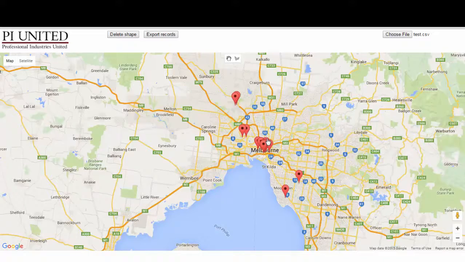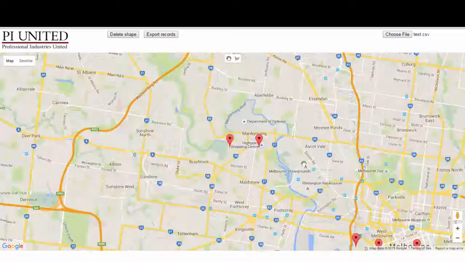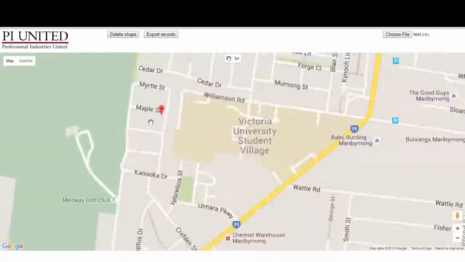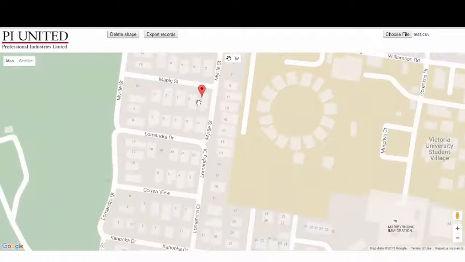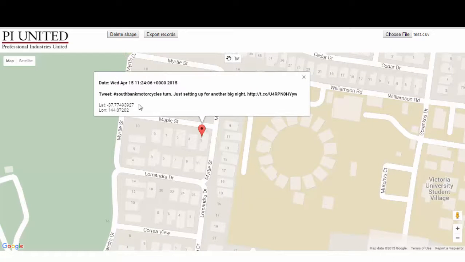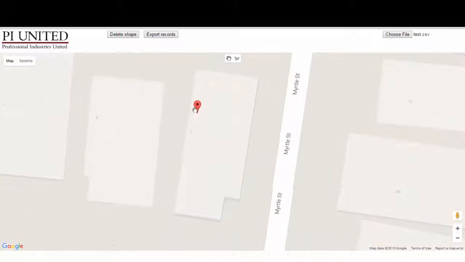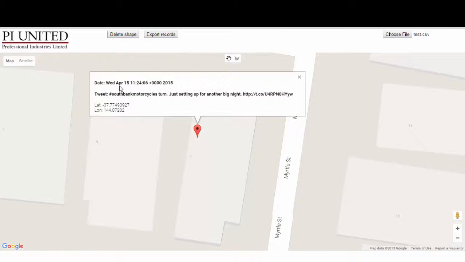So how can this help? How does this help me locate people? Pretty simple. I zoom in a bit more, we can see there's a shopping centre and there's a tweet from a house. So Twitter does give you some geodata on the Twitter website itself. It'll tell you the suburb the person's tweeted from. But the longitude and latitude they give you is pretty accurate. It's within a couple of centimeters.